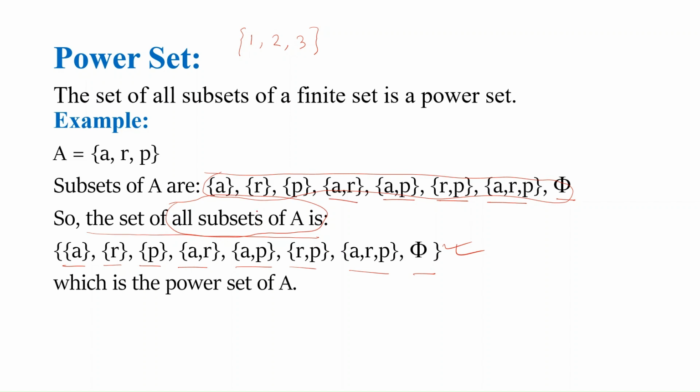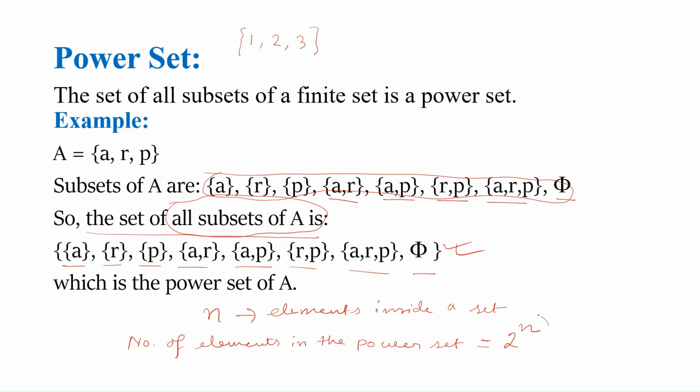So what is a power set? It is very simple. The set which consists of all possible subsets of a finite set is called a power set. Now there is a specific formula for how many elements there will be in a power set. Suppose we have n elements inside a set. Then the number of elements in the power set will be 2 to the power n. So this is the total number of elements that will be there in the power set.